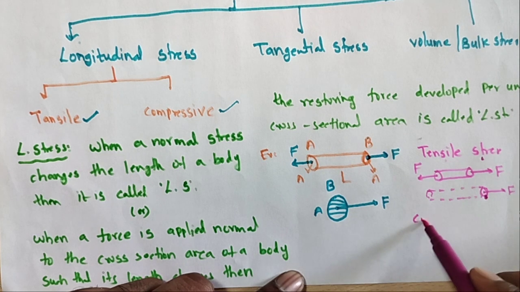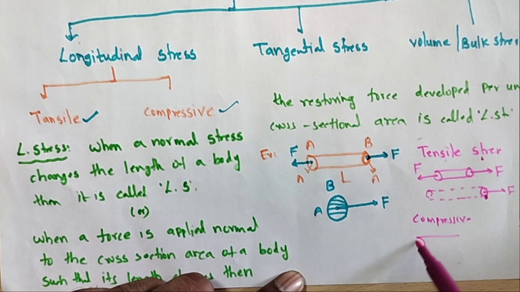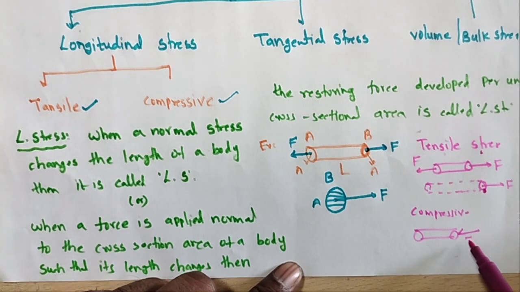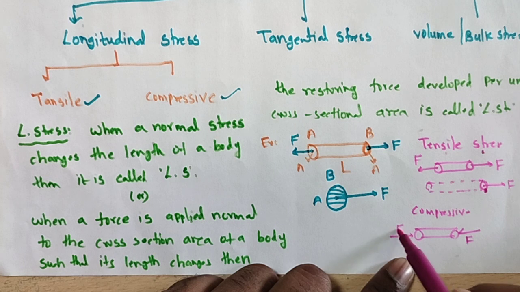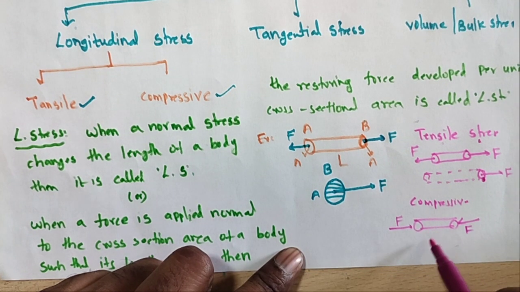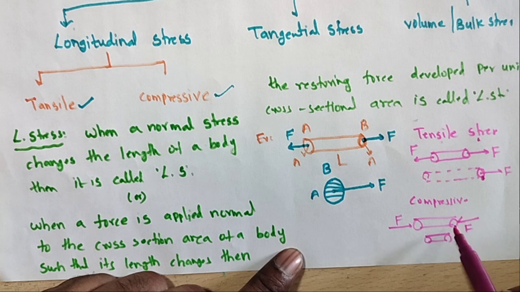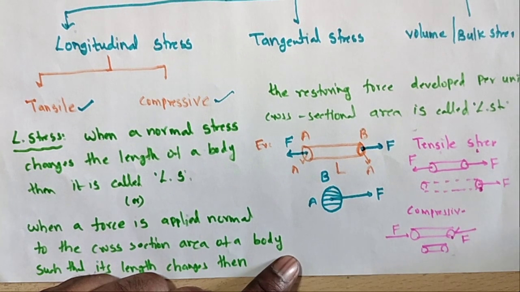And what is compressive stress? In the same wire, one force is acting towards one end, and another force is acting towards the other end. What happens is it compresses, meaning the length becomes very small. Here the force is acting on this area of the cross section, and this is called compressive stress.